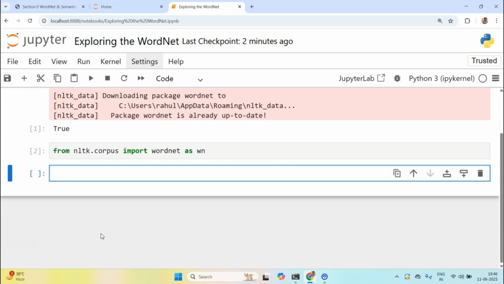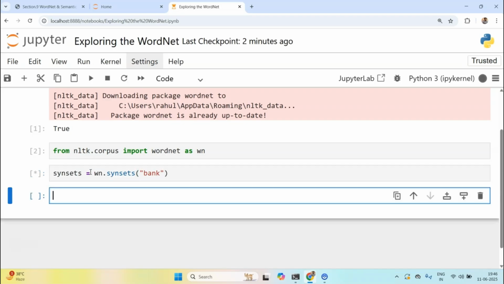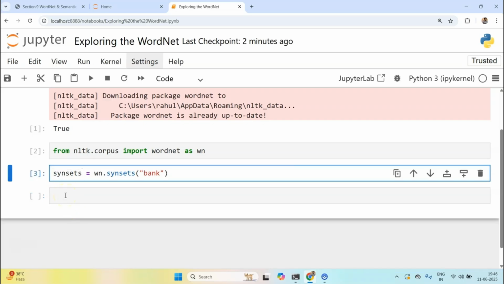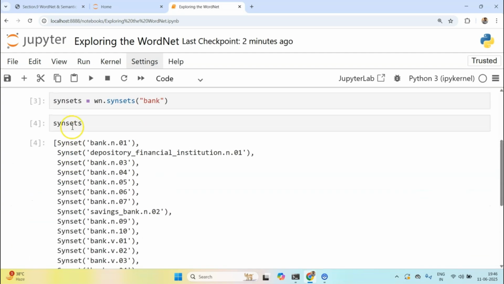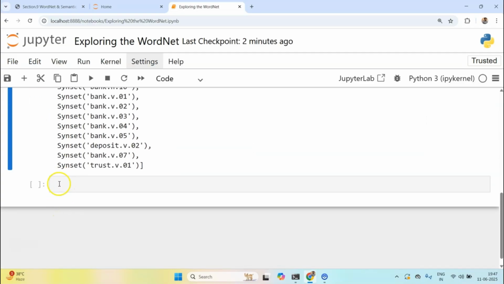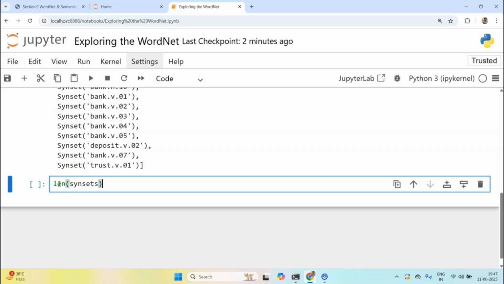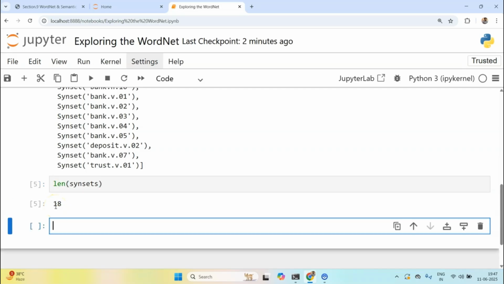What we can do is create an object called synsets, because it will be returning a plural. So wn.synsets, and let's try it out with bank. If I hit run, synsets will be a list of synset objects. Let me print out the synsets. It will be a list. Let's check how many synset objects it has. It has around 18 synset objects.